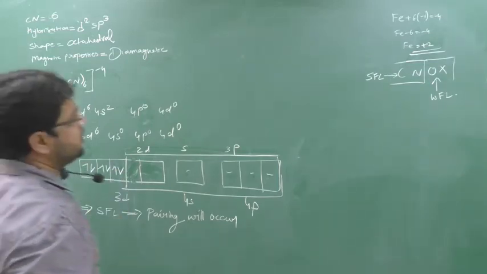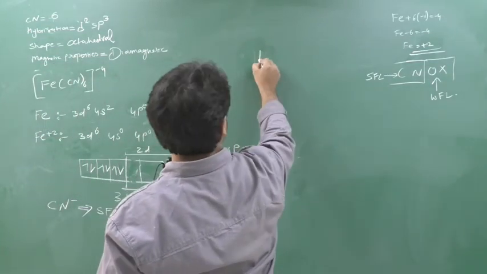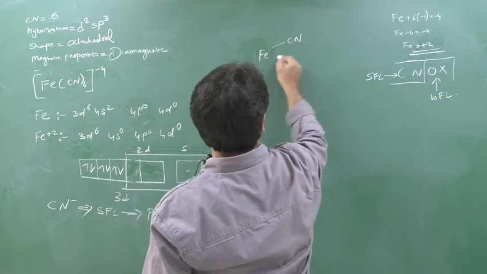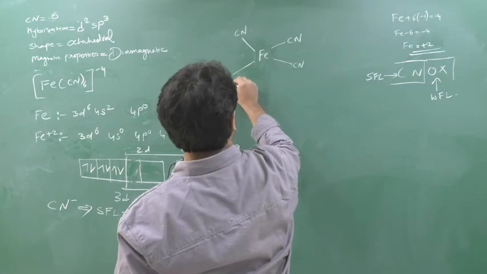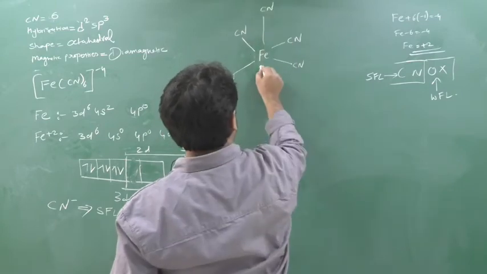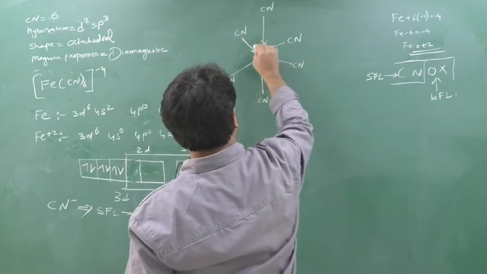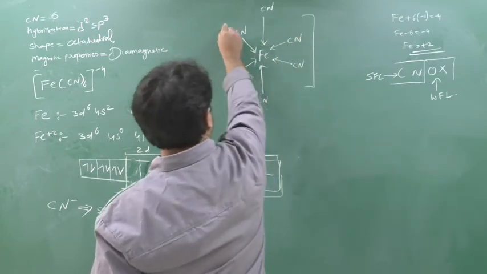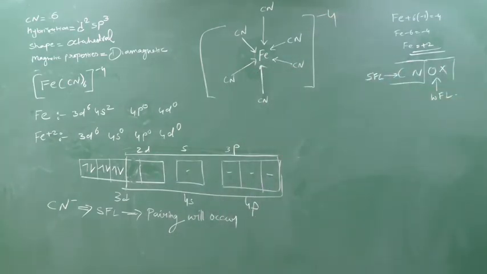What is the shape now here? Octahedral. So this can be the shape. The shape will be this. This is the shape, okay?